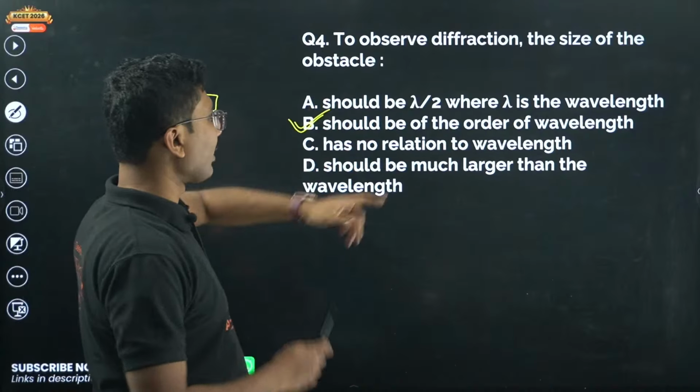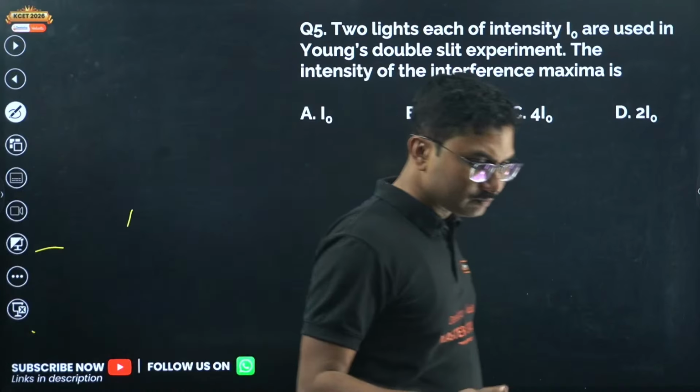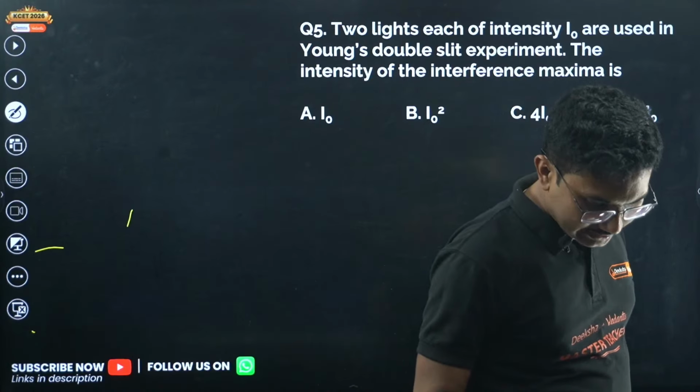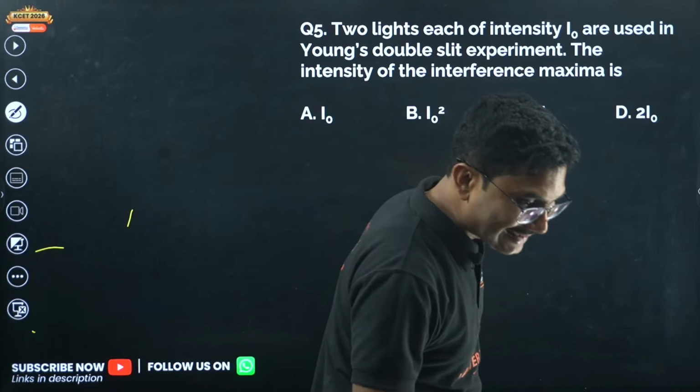Is B, okay, not lambda by 2. Lambda by 2, it cannot be less than lambda. Nagaraj is saying 5D. Tanesh is saying C. Okay, let's see.